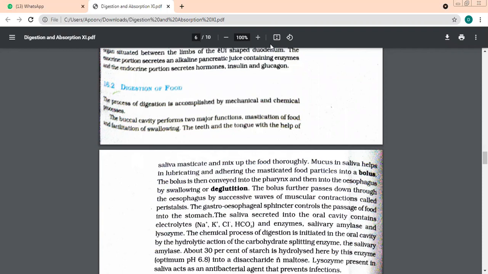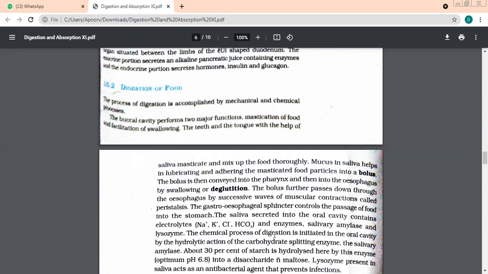Now let us talk about the composition of saliva. Number 1, mucus. Number 2, electrolytes. And which electrolytes? 4 electrolytes. Number 3, enzymes. Which enzymes? Amylase and lysozyme. Okay, children, name the 4 electrolytes present in saliva. Sodium ion, potassium ion, chloride ion, and bicarbonate. And there are 2 enzymes also present: lysozyme and salivary amylase.